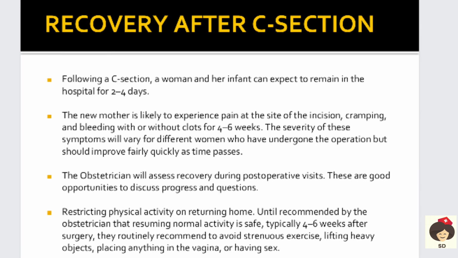After cesarean section, the mother and the baby will remain in the hospital for 2 to 4 days, and the new mother will experience pain at the site of incision. There will be cramping, and bleeding with or without clots. Bleeding can come out of the vagina for 4 to 6 weeks. This should be explained to the mother, and the severity of the symptoms will vary according to the woman and also the type of operation they have done, and this will improve as time passes.